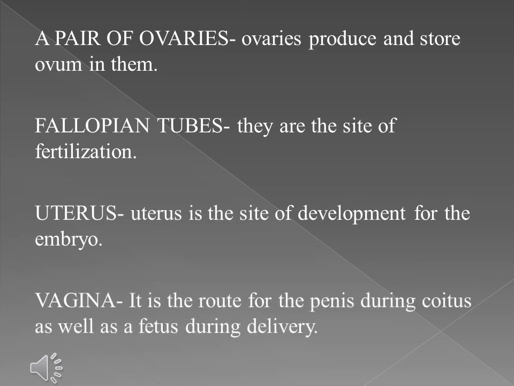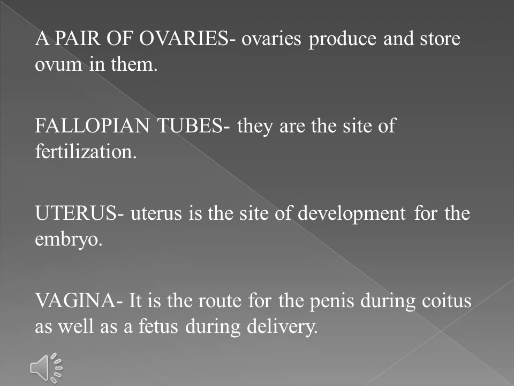The first one is a pair of ovaries. Ovaries produce and store ovum in them. They also produce a female hormone called estrogen. The next one is fallopian tubes. They are the site of fertilization. They connect ovaries with the uterus.